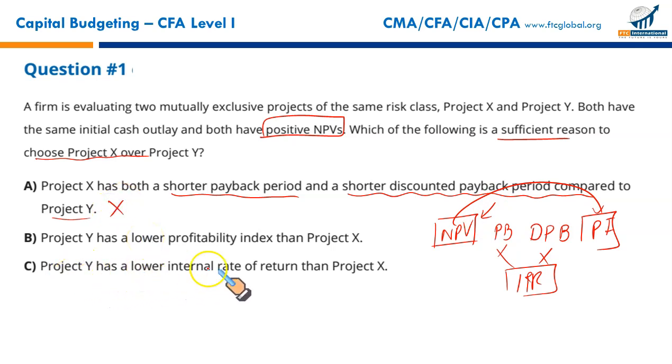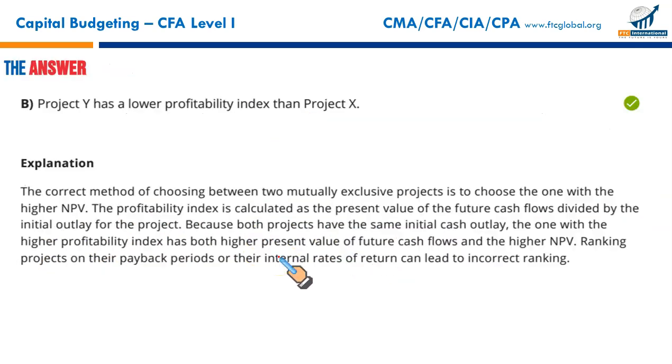Project Y has a lower internal rate of return than X. I won't select my project based upon IRR when NPV is available. When profitability index is available, my decision would be based either upon NPV or PI or both. So Project Y has a lower profitability index than Project X. This is the reason why I would select Project X. So that makes B the correct option, and B it is.